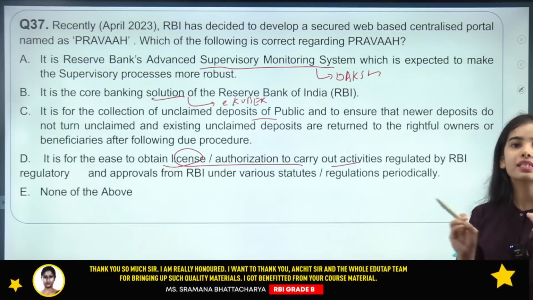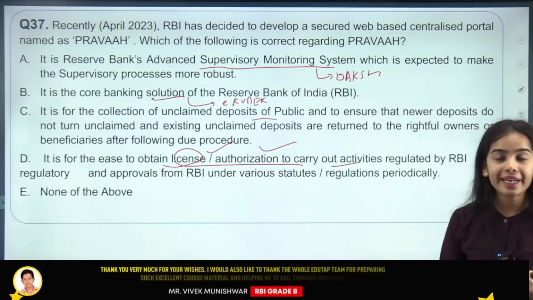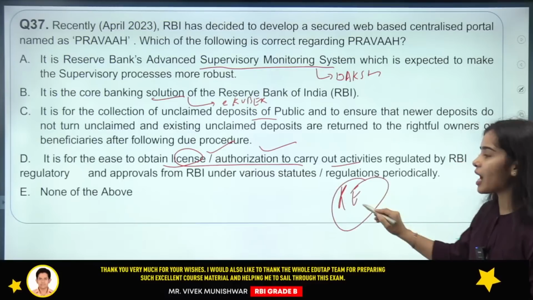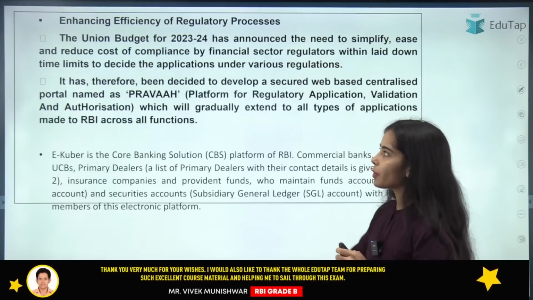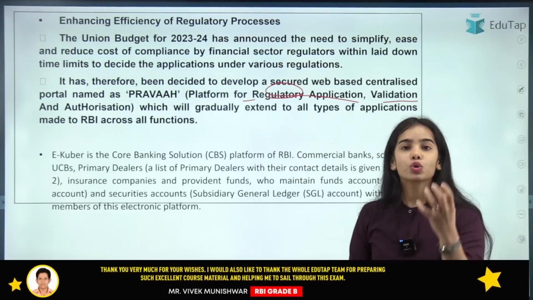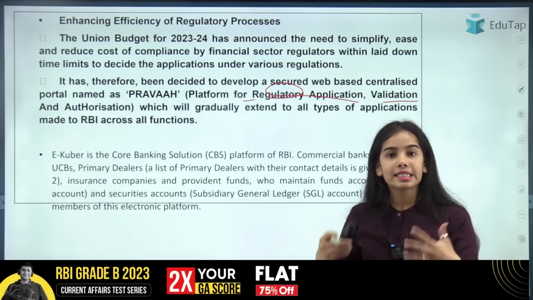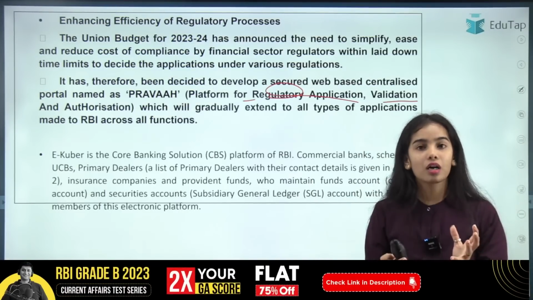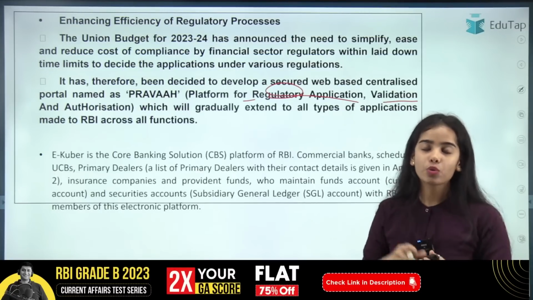Okay, so Prava is the platform so that the ease of licensing, authorization and validation can be provided to the regulated entities under the Reserve Bank of India. So here the correct answer is D. Yes, absolutely correct. Prava is the platform for regulatory application, validation and authorization, so that the regulated entities under the Reserve Bank of India can easily have the license, authorization and validation for different things through a single platform, that is going to be Prava.